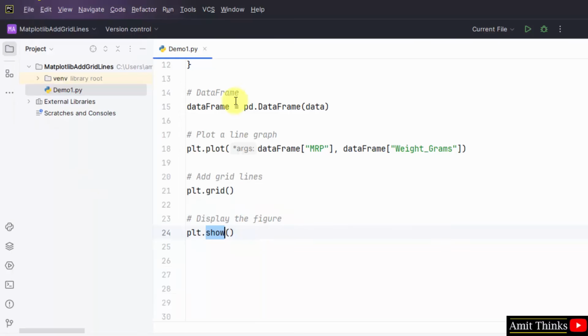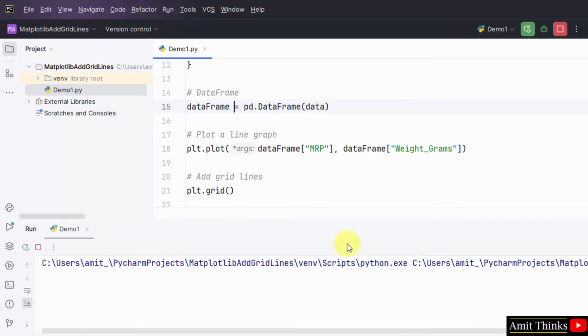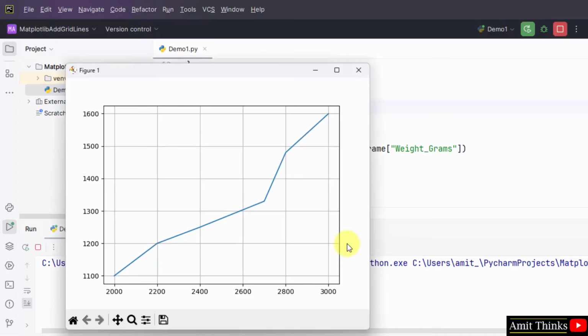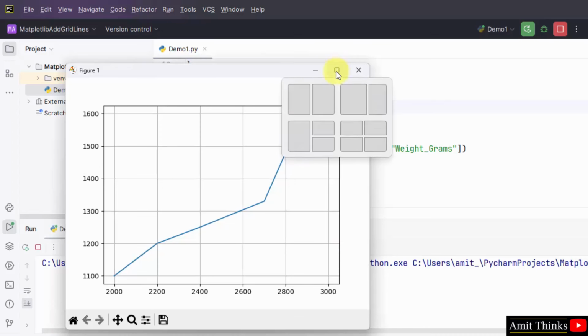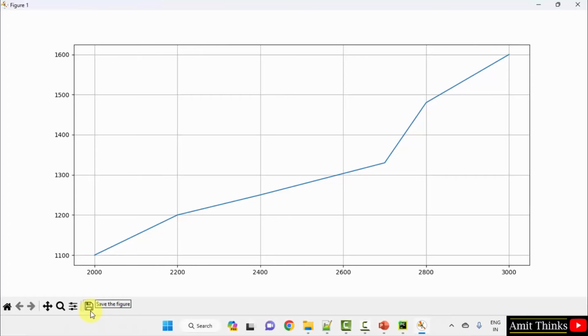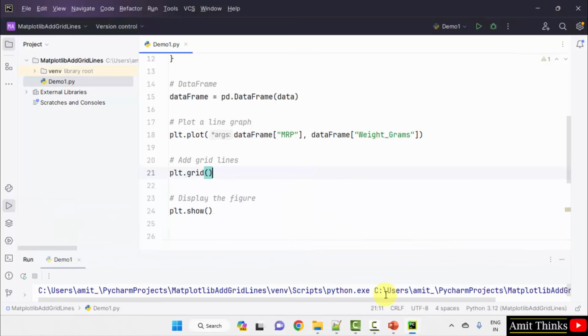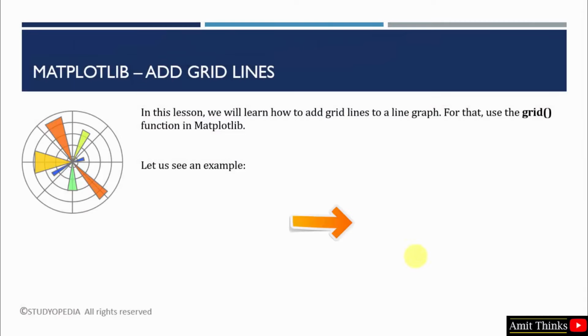File, save all, right click, run. Now you can see we have added a grid line to our graph. You can also save the figure from here. Okay, in this way guys, we can easily add grid lines to our graph using the grid function. Thank you for watching the video.